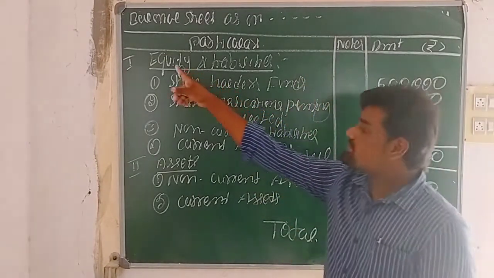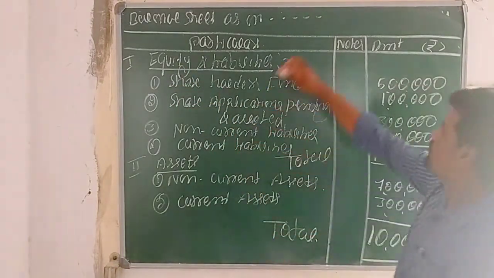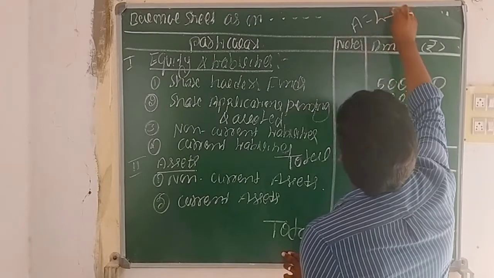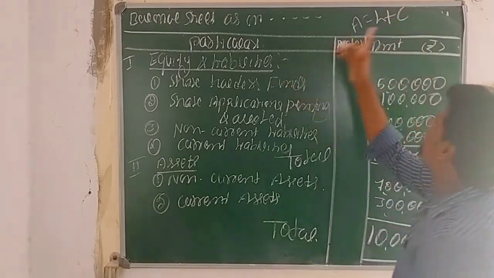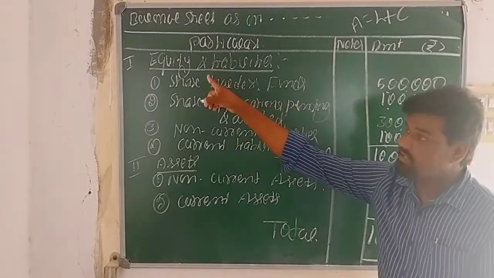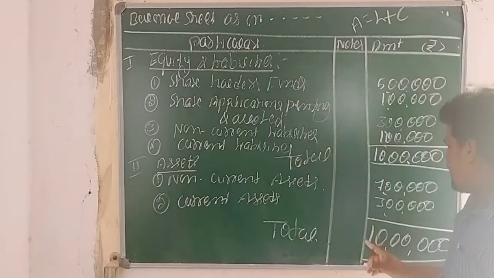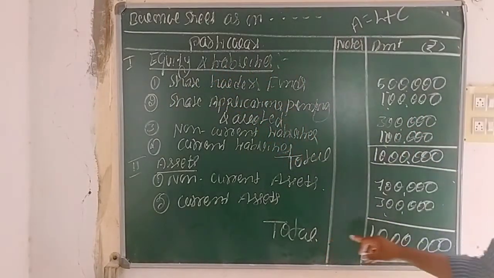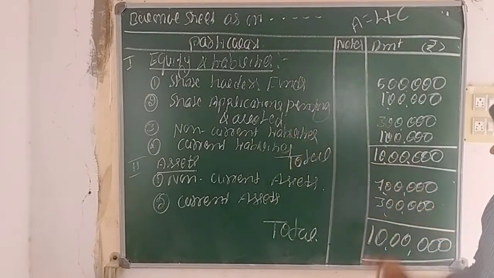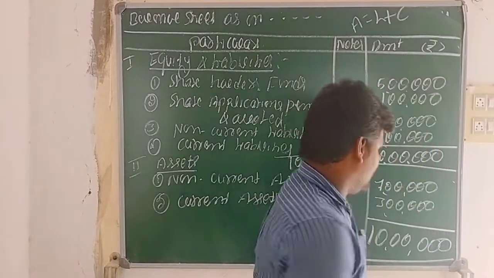Here equity means nothing but capital. So there is an equation: assets equal liabilities plus capital, or equity and liabilities equal assets. The value of total assets is 10 lakhs, and the value of equity and liabilities is also 10 lakhs. So both are equal values.